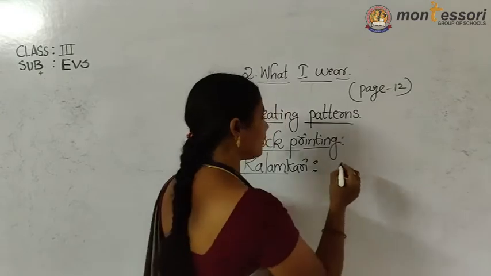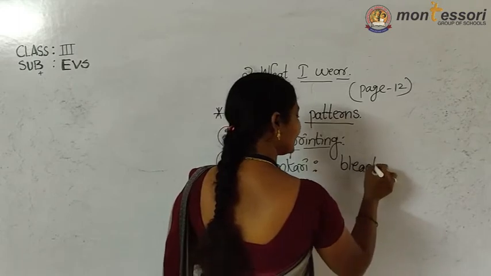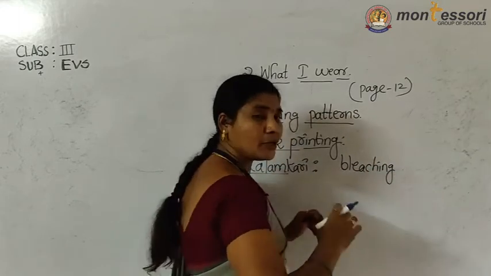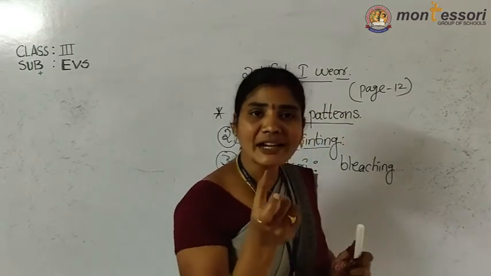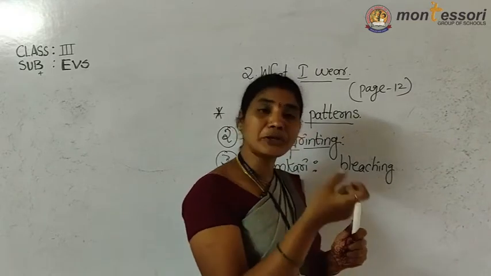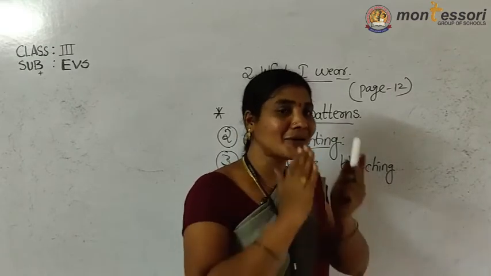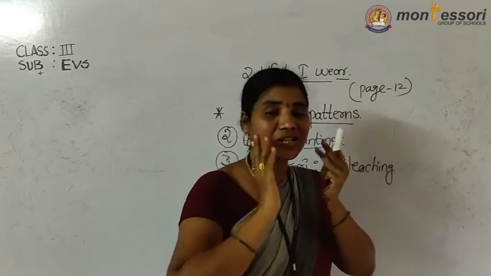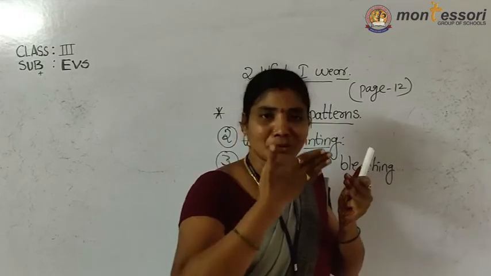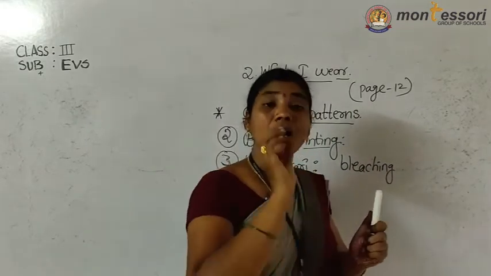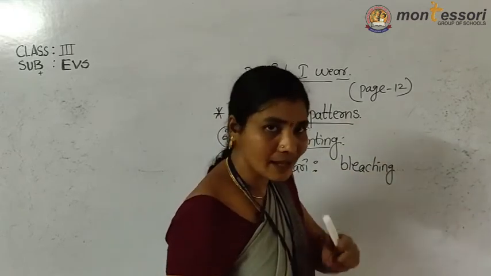First step, what do they do? They bleach the fabric. What is meant by bleaching? They put the cloth in a solution. I already told you the original fiber is brown in color, so they want to remove that brown color. How do they remove it? By the bleaching method. When you go to parlors, you ask your mothers, first they bleach to remove dust or dirt, and after that they do the facial. So bleaching means removing the yellow or any other color of the cloth.